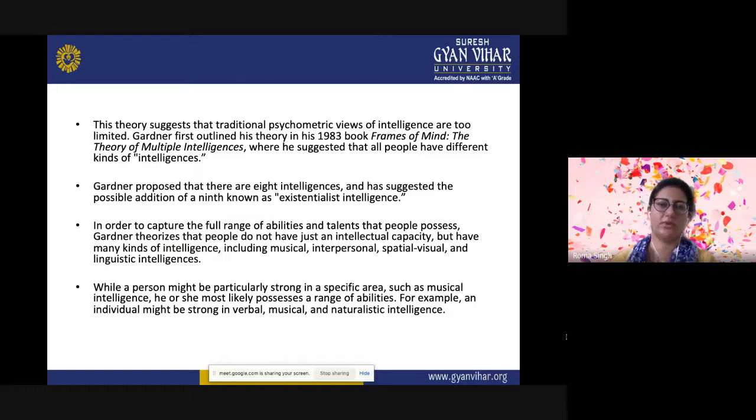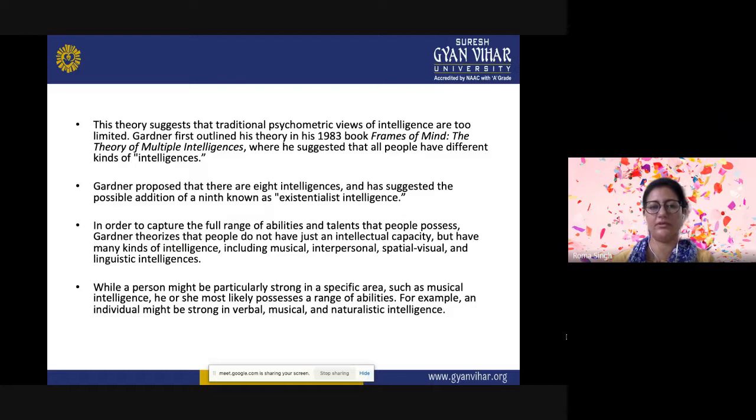So, this is the reason why Gardner first outlined his theory in 1983, and he suggested that people have different kinds of intelligences. Gardner earlier proposed eight intelligences, and later on he added the ninth one, the existentialist intelligence. In order to capture the full range of abilities and talents that people possess, Gardner tried to give importance to intellectual capacity, and he believed while a person might be particularly strong in a specific area, such as musical intelligence, he or she most likely possesses a range of abilities.